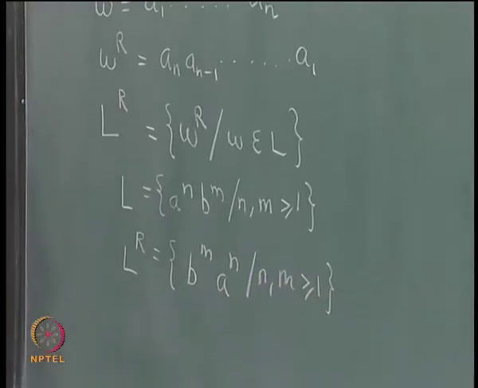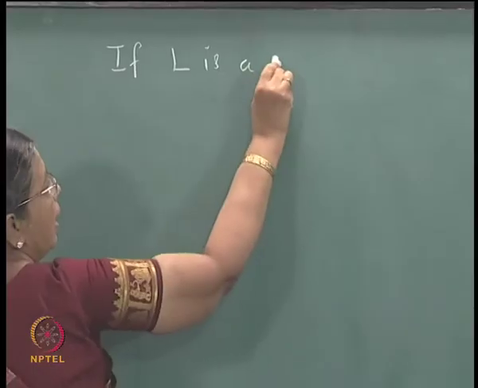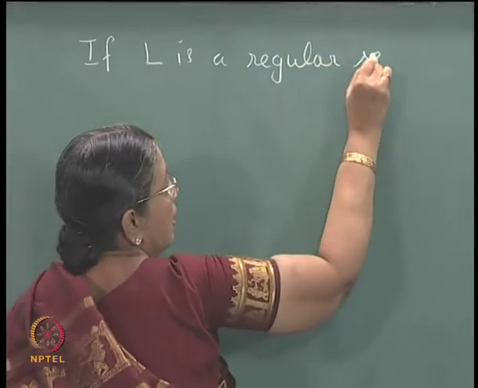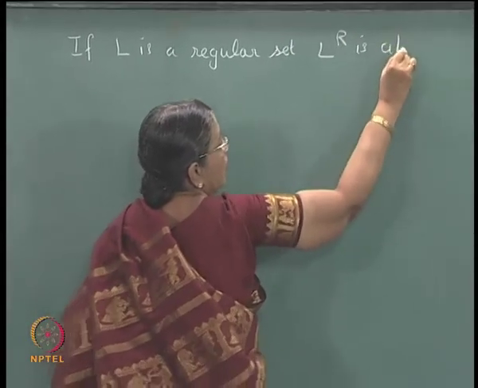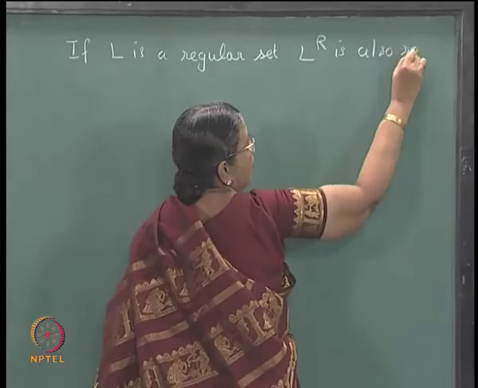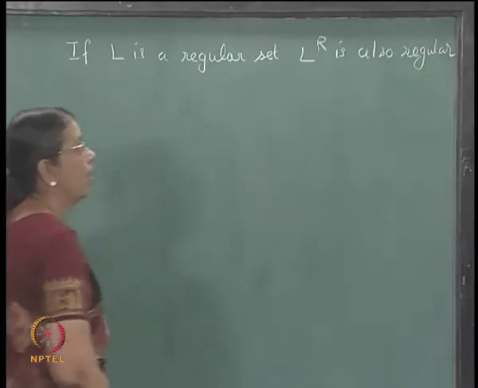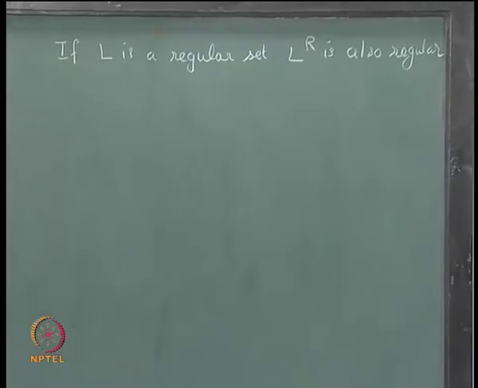What we want to show is that if L is a regular set, LR is also a regular set. We want to show that. How do you show this? It is very simple.